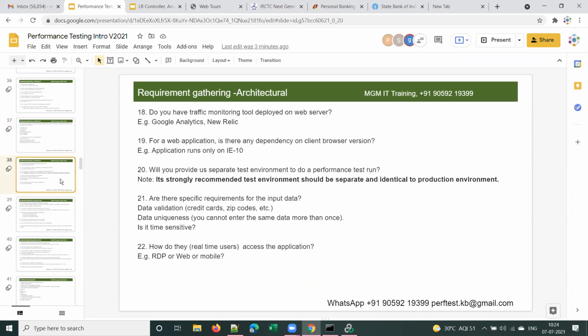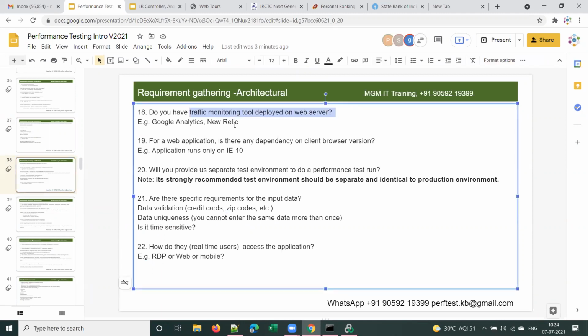All right. Next architectural requirement is, do you have any traffic monitoring tool deployed on the web server? Again, I'll discuss this also later on.